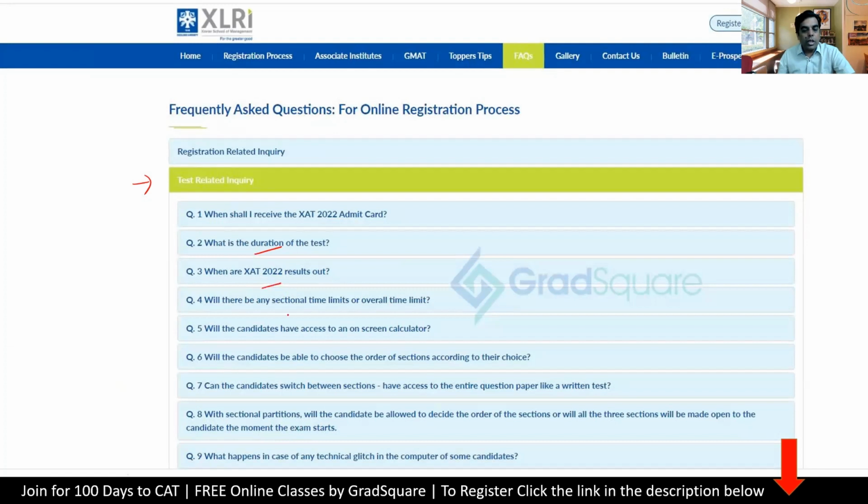When will the results be out is given there. There's no sectional limit, so if you go and read that, you'll come to know there's no calculator available, and you can skip across sections and move across sections. So all that is mentioned here. Important, so read that. Okay.